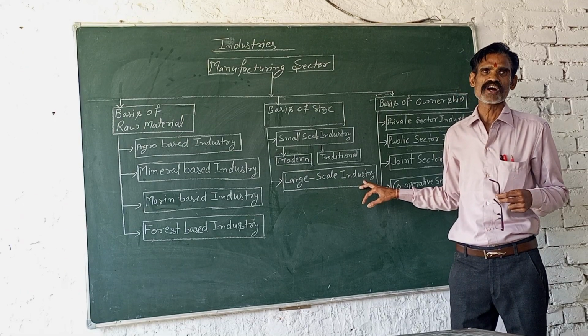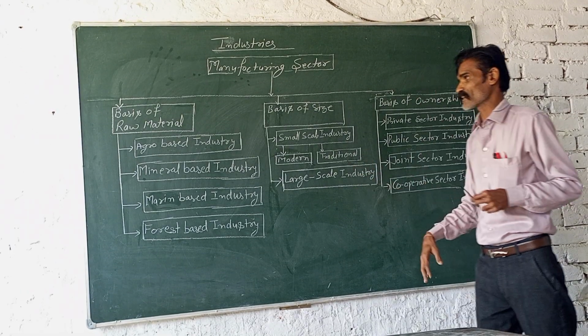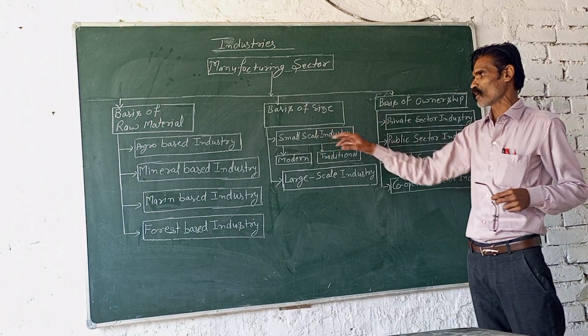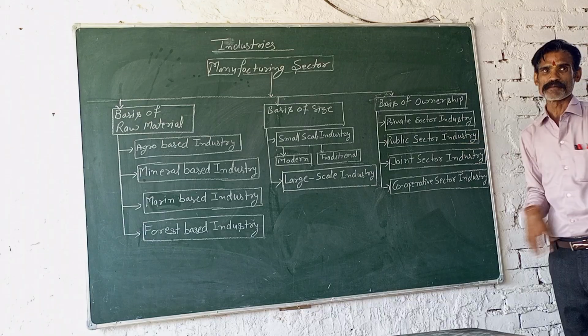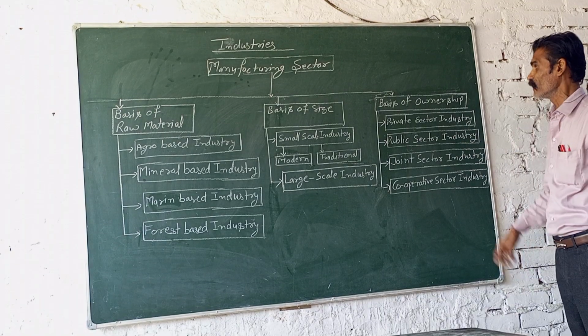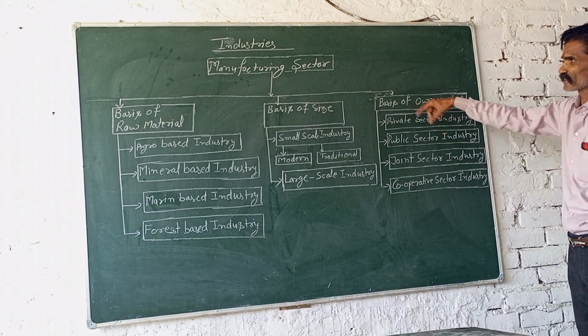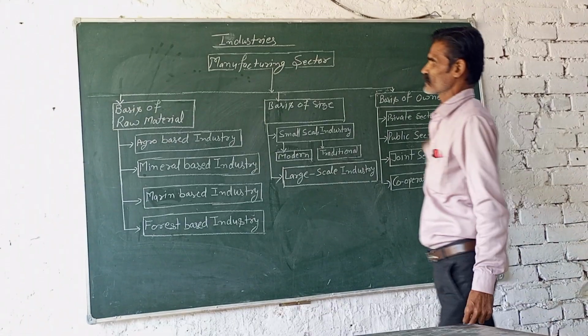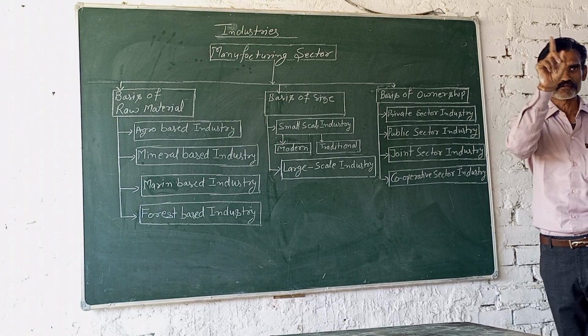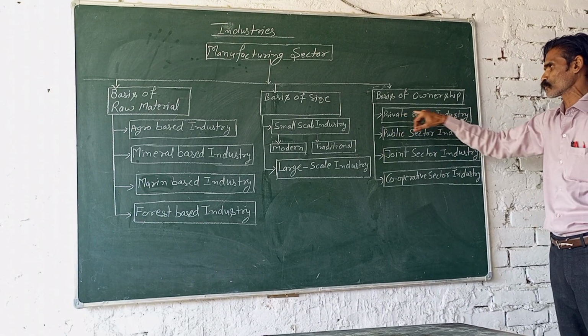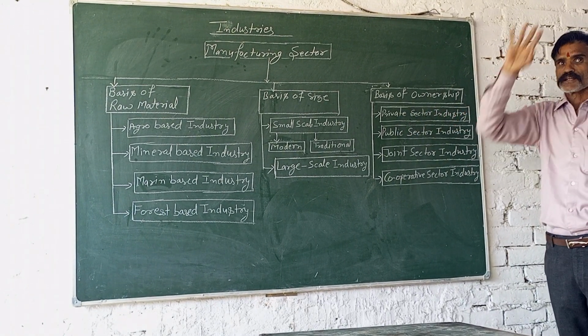And the working area is also larger in comparison to the small scale industries. And the next is the basis of the ownership. Basis of the ownership means that if any industry is owned by an individual person, that means it is related to the private sector industries.